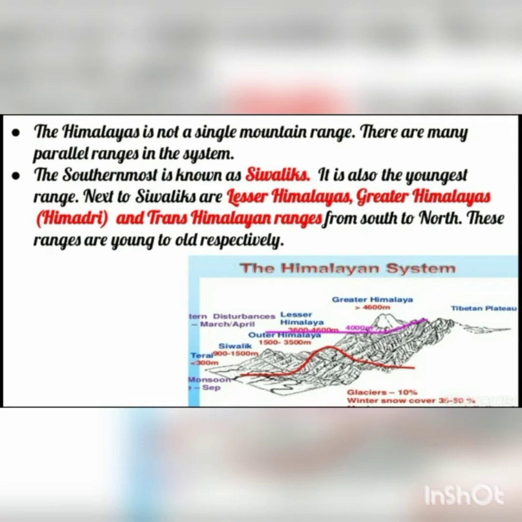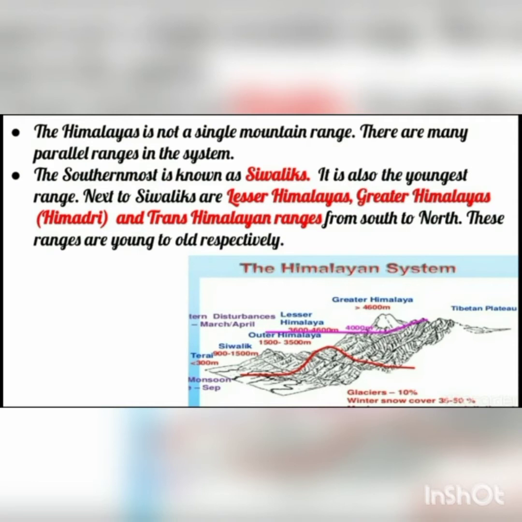Now students, here you can see the map of the Himalayan system. Here we can see the southernmost is known as the Shivalik. The height of the Shivalik given here is 900 to 1500 meters. Next to that, going from south to north, we can find the lesser Himalayas. The height is 1500 to 3500 meters.